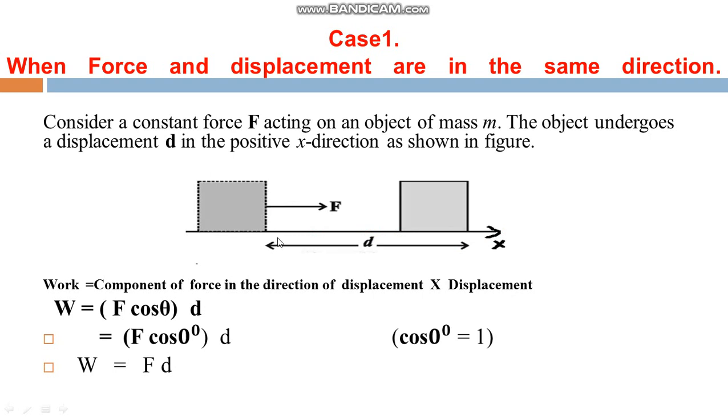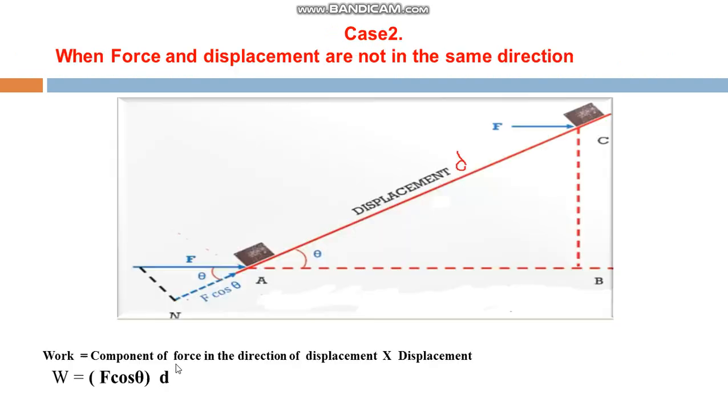A constant force acts on a body so that the body is displaced along the direction of force. According to the definition, work is equal to the component of force in the direction of displacement into displacement. The component of force is F cos theta. The angle between force and displacement here is 0, and cos 0 is 1. So work is equal to F into D.